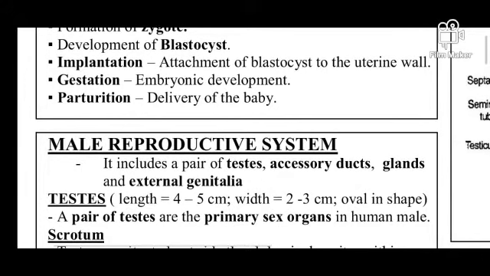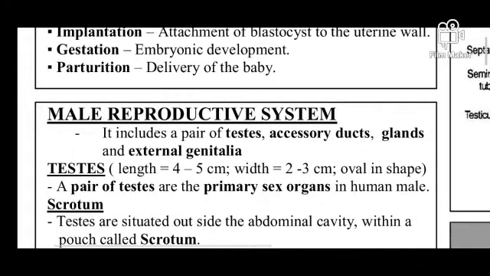Next one, parturition. What is parturition? After the development of the embryo, when it is fully matured, after 9 to 10 months, the delivery of the baby happens.